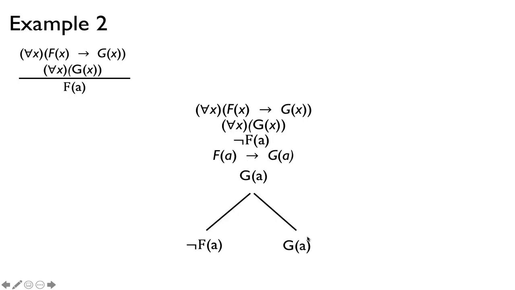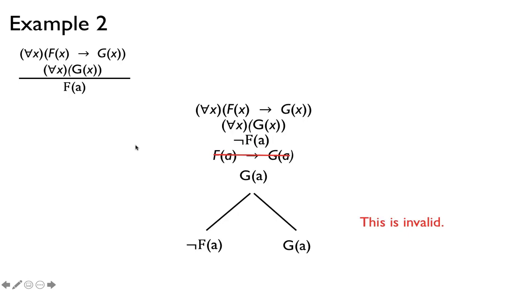So that means that this is not a valid logical implication. By the way, we can also cross this off, but okay, so this is invalid. So this says that even if it's true that for all x, f of x implies g of x, and even if it's true that for all x, g of x, it does not imply that there exists an x such that f of x.